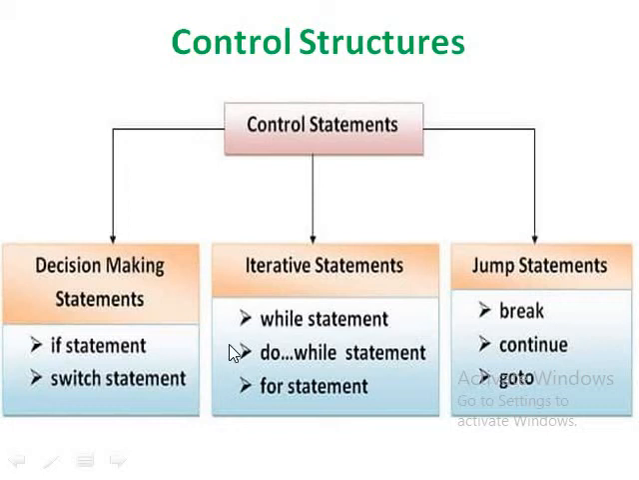Welcome all. This video is about control structures in C++. There are three types of control structures in C++. First of all, what is meant by control structures or control statements? Control statements are the statements used to control the flow of execution in C++. First type is decision making statements, second one iterative statements, third one jump statements.